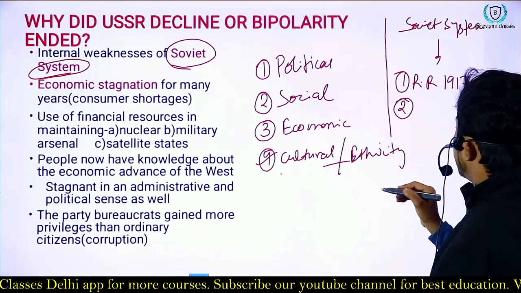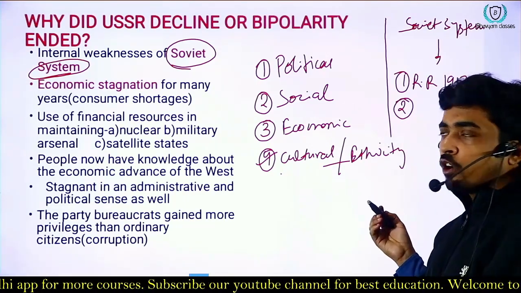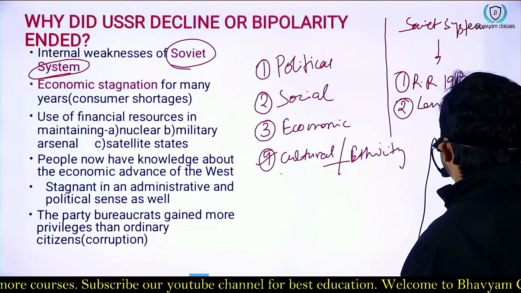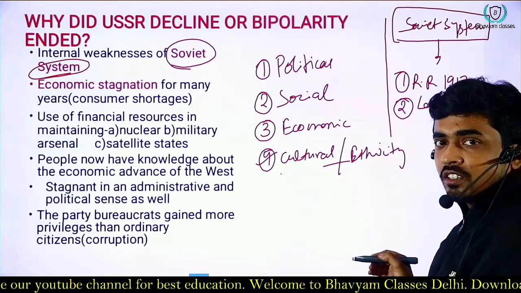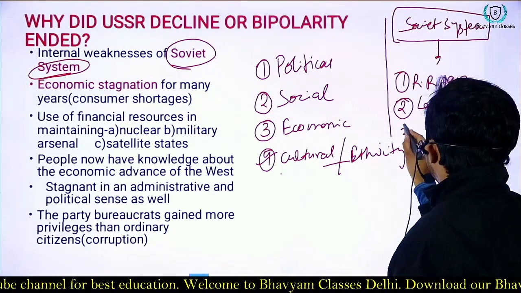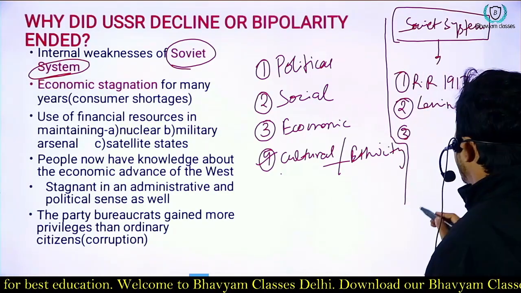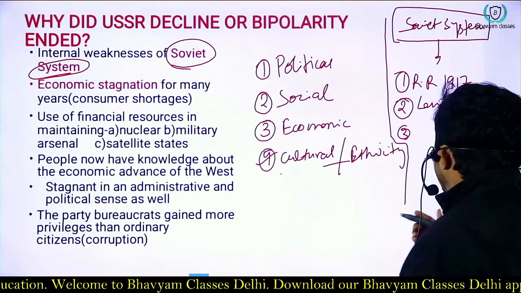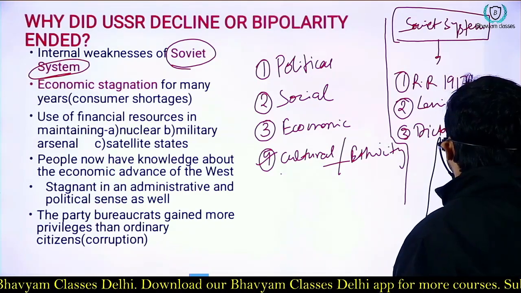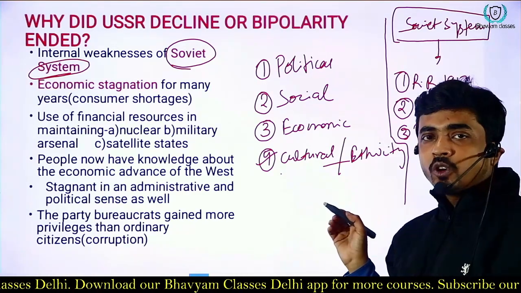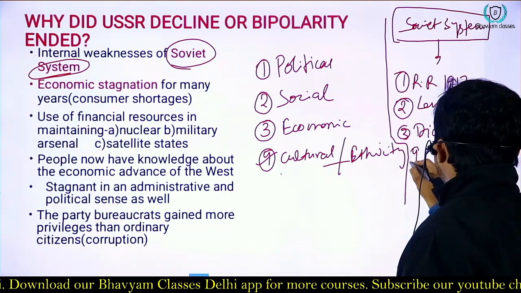It was established, or we can say formulated, by Lenin. Lenin played an important role in establishing the Soviet system. The Soviet system was also characterized by the idea of dictatorship, and the idea of equality was there.